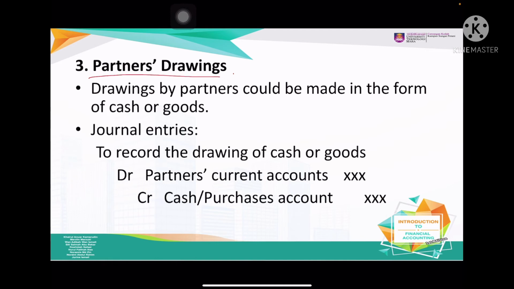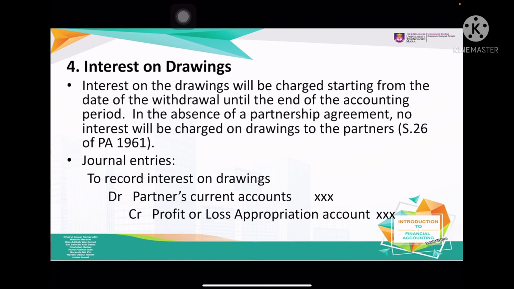So here drawing is done by the partner. So how to record the entries? So we are going to debit partner's current account. But previously we debit drawing. But now we are going to debit current account, partner's current account, and then we credit. Doesn't matter if we took cash, we credit cash. If the partner took purchases or stock, you should take from the purchases.